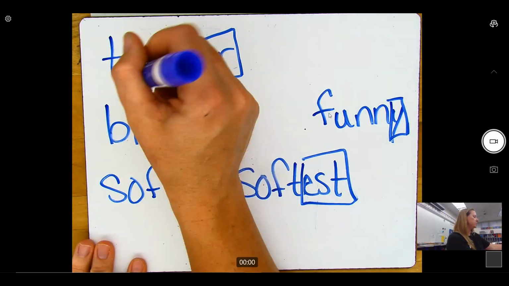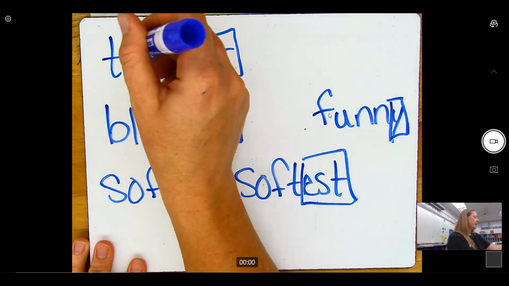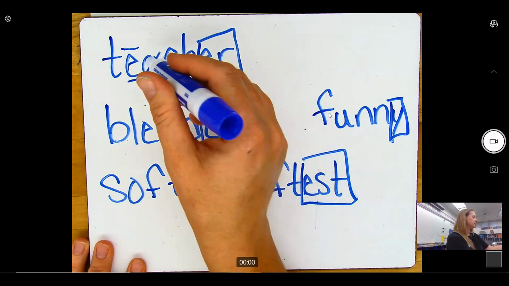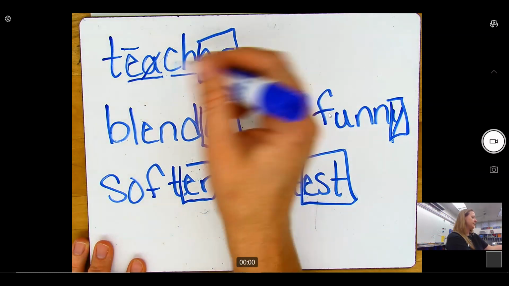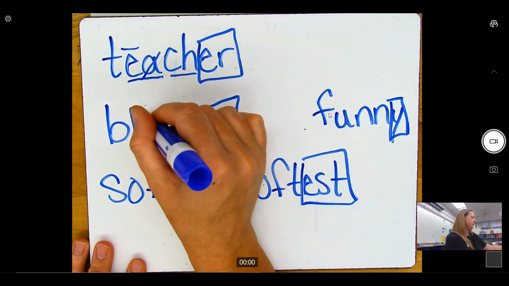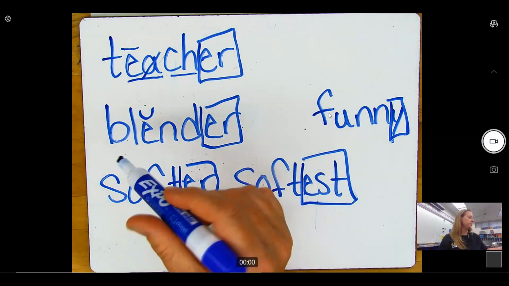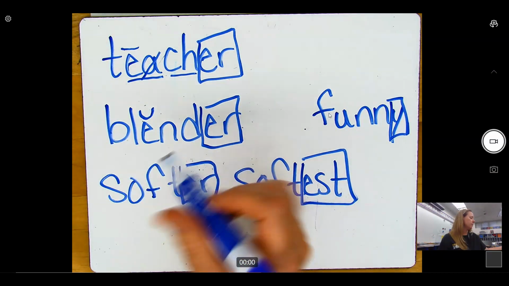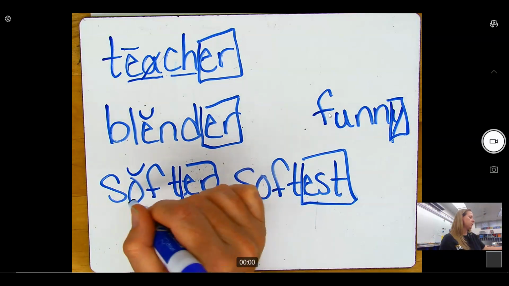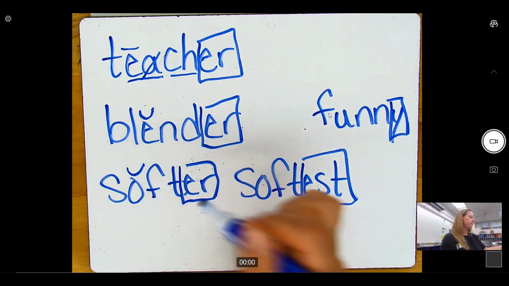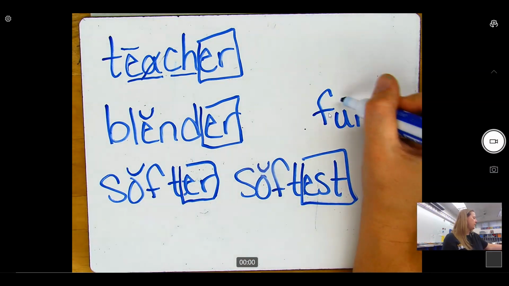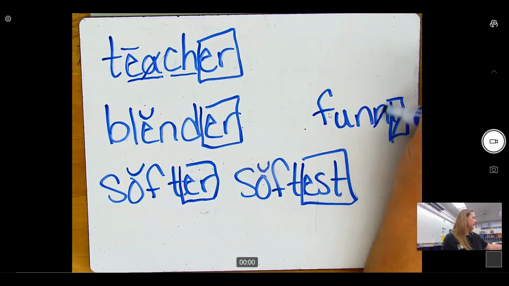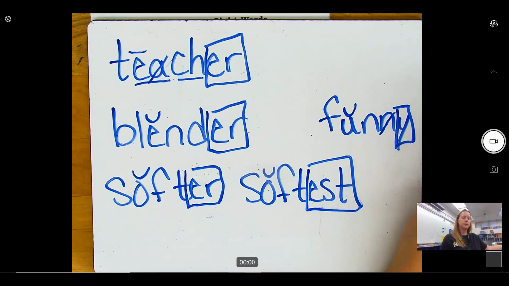Okay, now we can code the root word teach, and this is going to make the long E sound, cross out the A. We also have digraph CH, each, teacher. We have a vowel followed by a consonant, that's the only one, blender, blender. This one also is just softer. Here's the other, softest. And then we don't say this second N, but this U is followed by a consonant. We code it with a breve. Funny, funny.